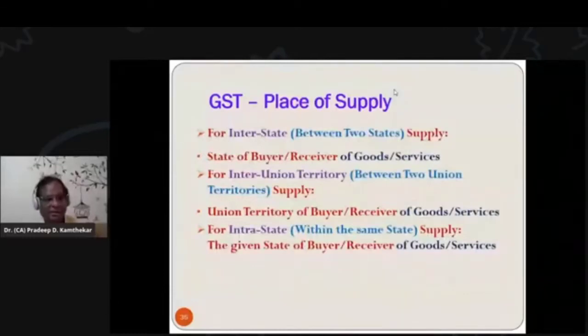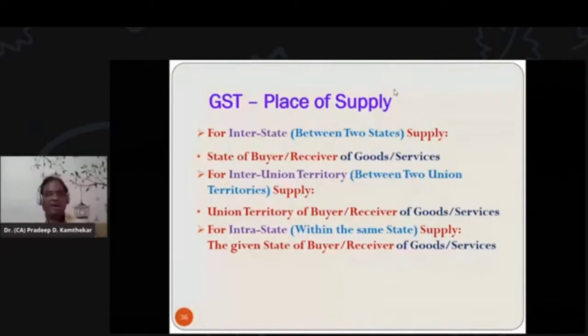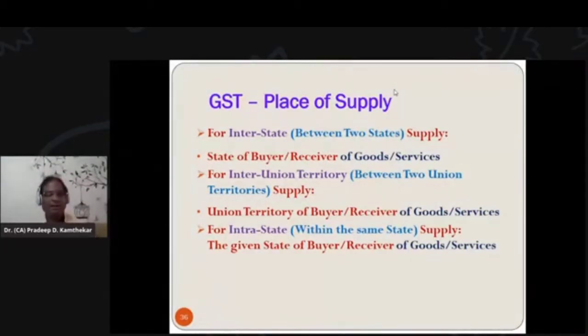Now, place of supply. This is also very important because unless we understand place of supply, we will not understand whether IGST is applicable, or CGST, or SGST, or UTGST.